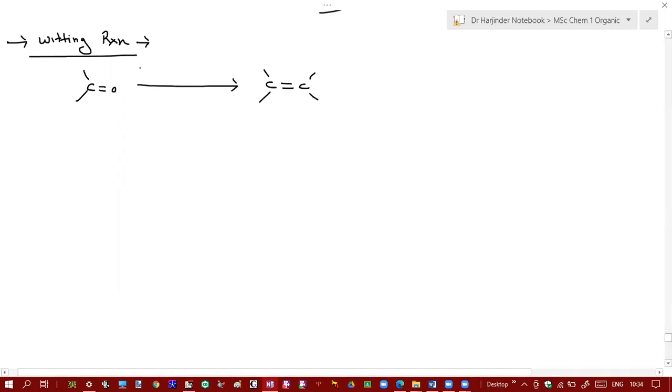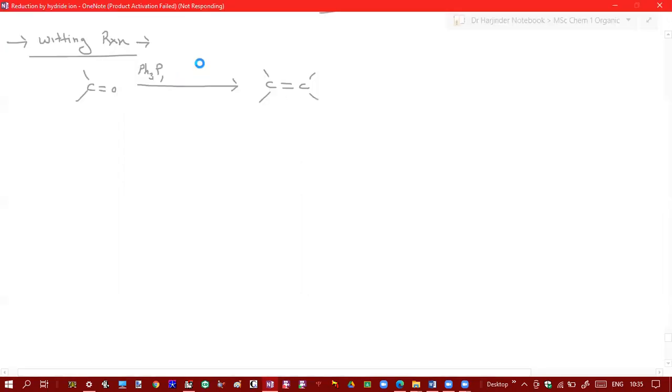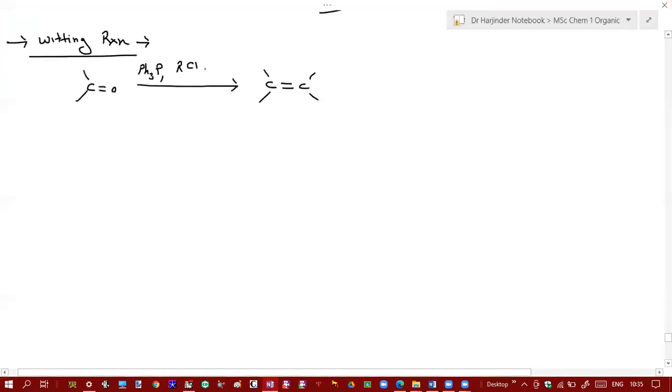Here you use triphenyl phosphine. Then you use alkyl halide, and that alkyl halide must contain at least one alpha hydrogen. So you use alkyl halide, say RCH2X, most of the time X is iodine. So use alkyl iodides, in the presence of base, and most of the time butyl lithium is used as a base.